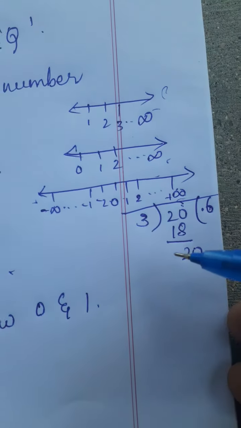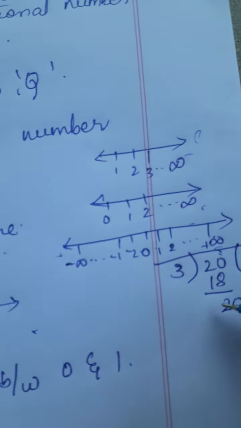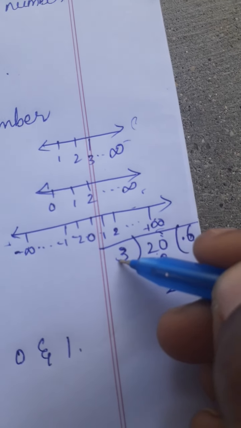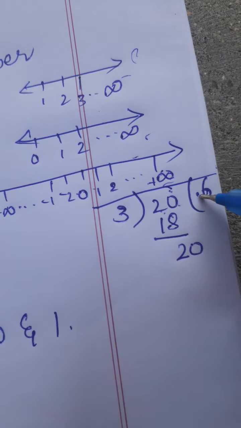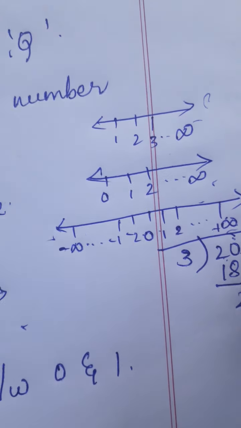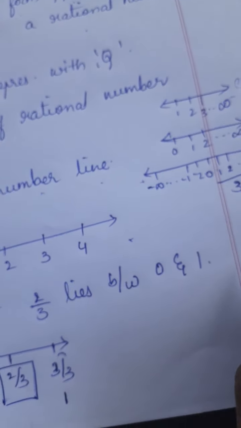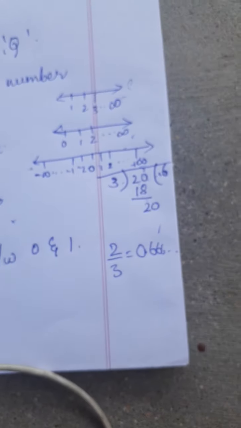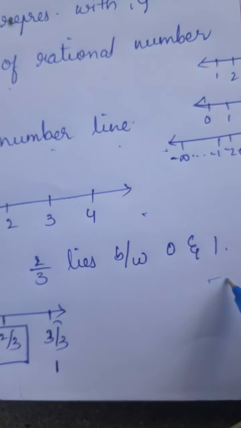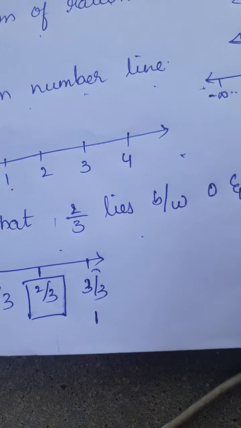Now divide the numerator 2 by the denominator 3. Here I have divided 2 by 3. Since 2 by 3 is impossible, I have taken 0 by putting a decimal point in the quotient. 20, 3 sixes are 18. Again you get 20. That means 2 divided by 3 is nothing but 0.66 and so on. That means 0.6 lies between 0 and 1. Yes or no? That means 2 by 3 lies between 0 and 1.